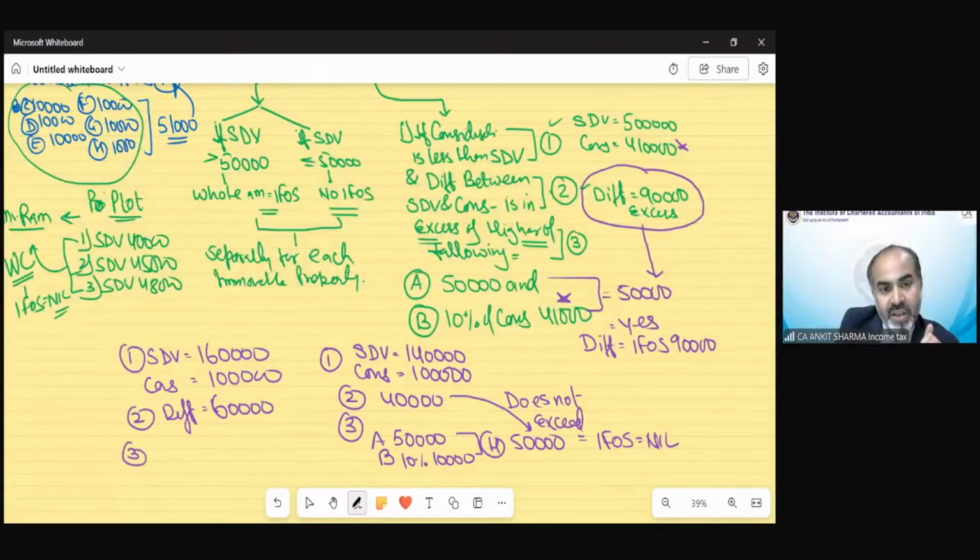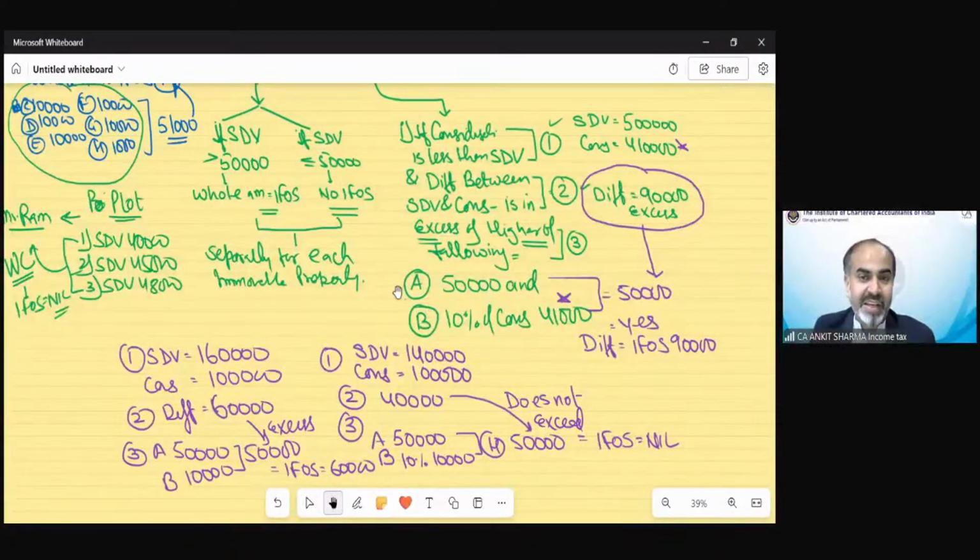Point 3 is A and B: 50,000 or 10%, which is 10,000. The higher is 50,000. So in this case, this difference exceeds the higher value, and income from other source would be 60,000.